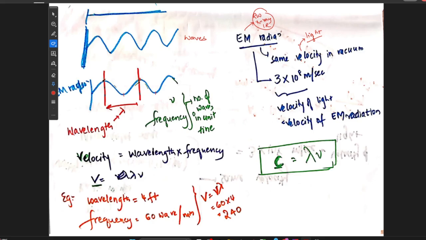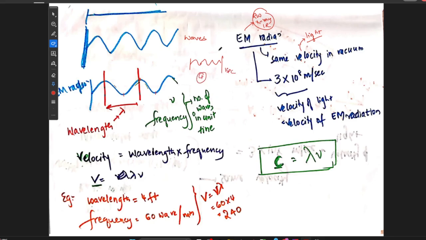This elevation is called a crest. Crest is the topmost point of this radiation, and the distance between two crests is called wavelength, or the distance between two troughs is also called wavelength. Frequency is the number of waves in a unit time. If we calculate for 1 second, the number of waves, here 4 waves, so 4 is the frequency.